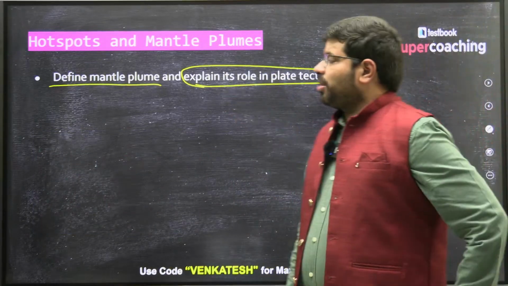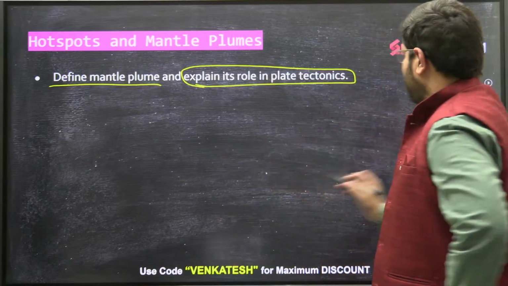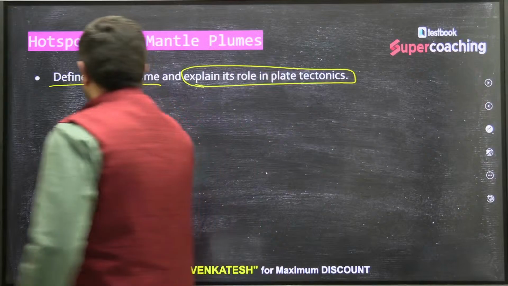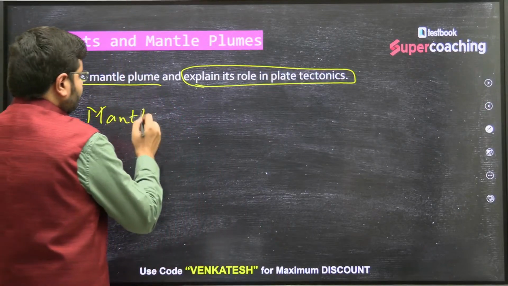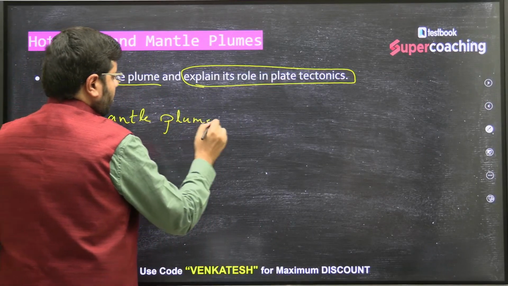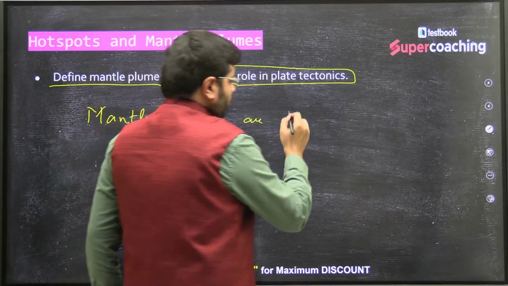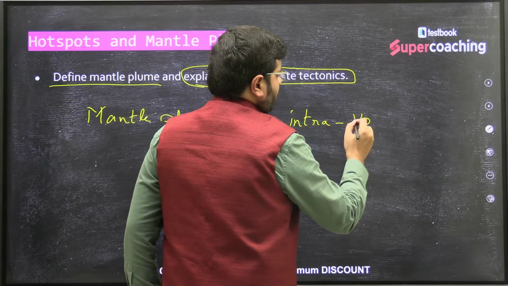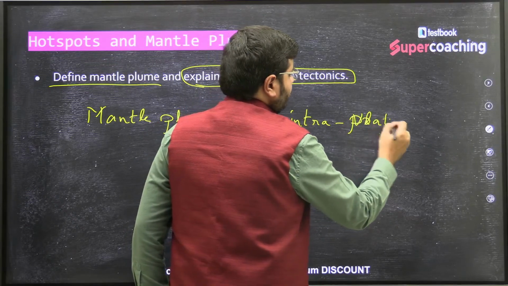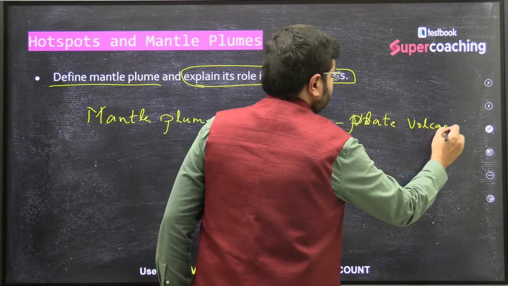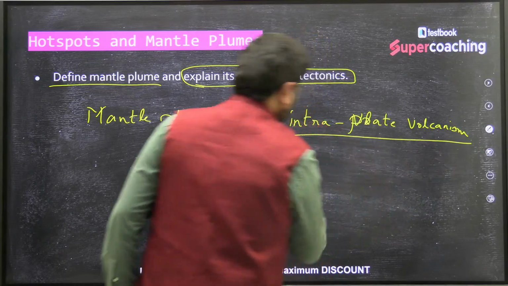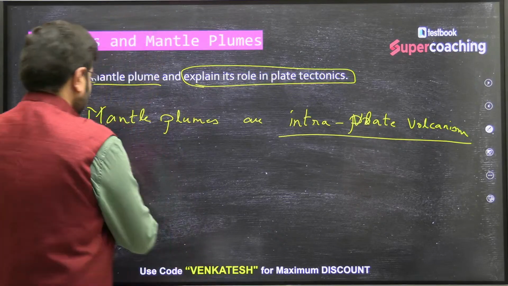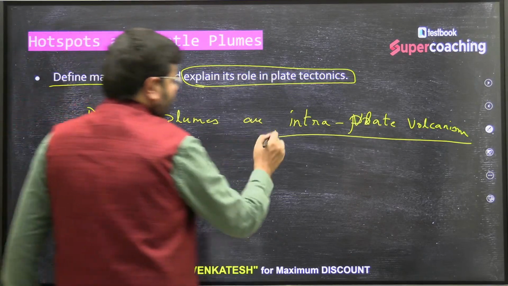Now when you talk about mantle plume, first you need to explain what they are. Mantle plumes are associated with intraplate volcanism activity. That is the uniqueness.